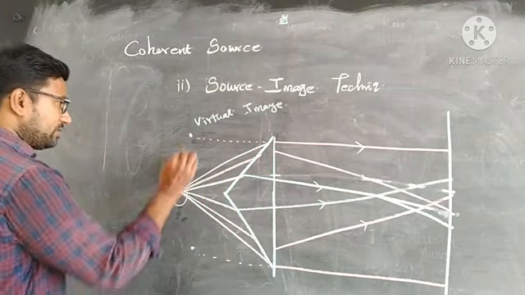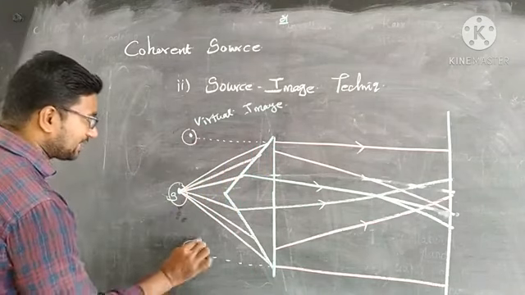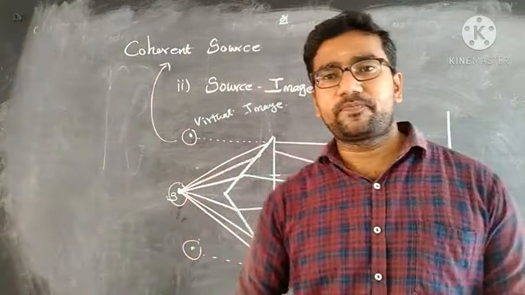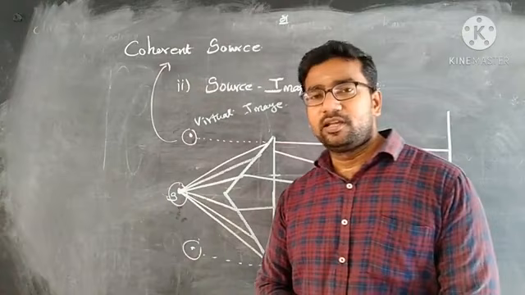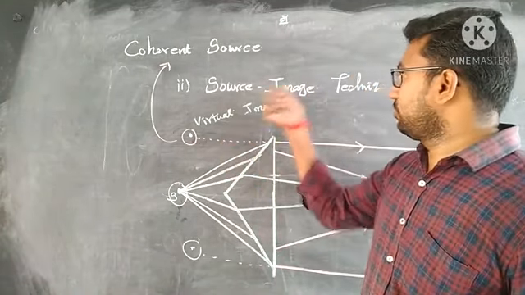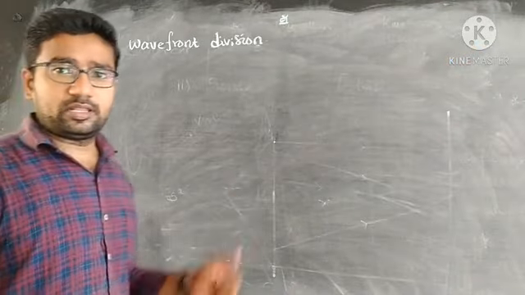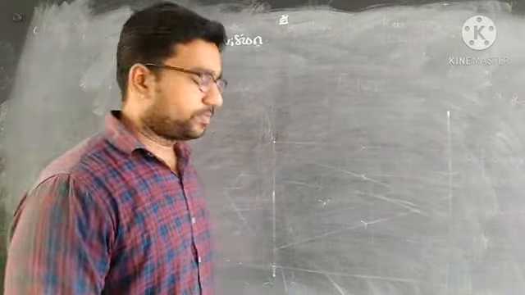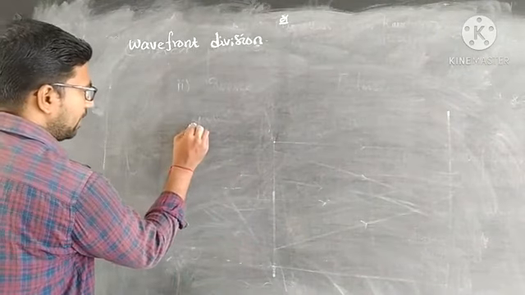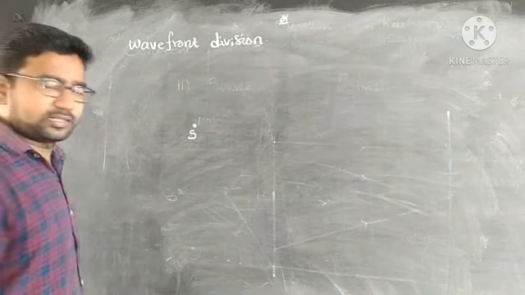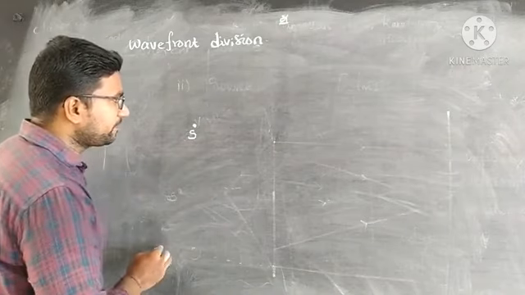Now my source and the virtual image act as coherent sources. This is my second technique. So the first one is intensity or amplitude division, and the second one is the source image technique. And the third technique is wavefront division. Now I am going to pass the source from a distance of d.